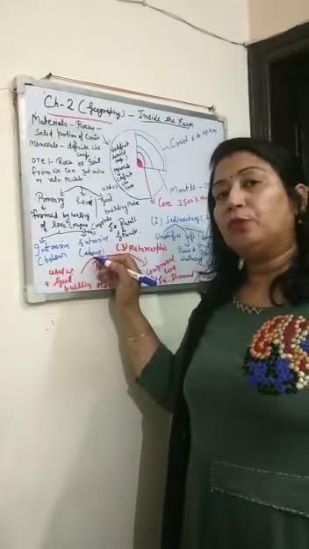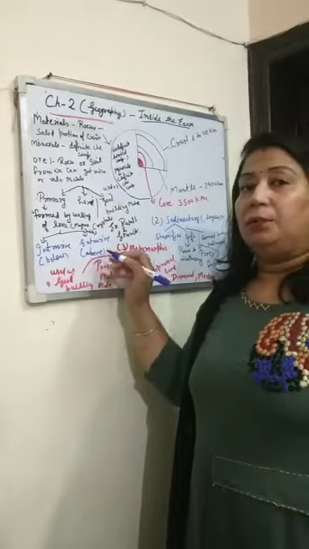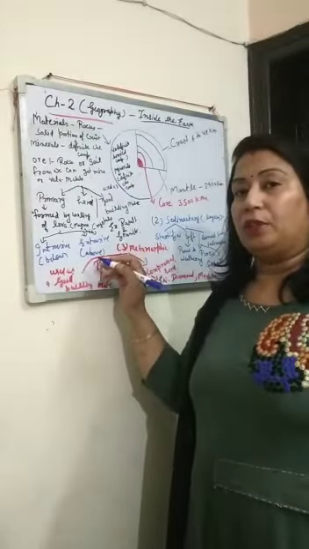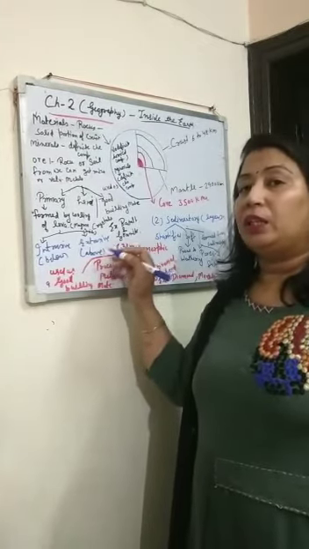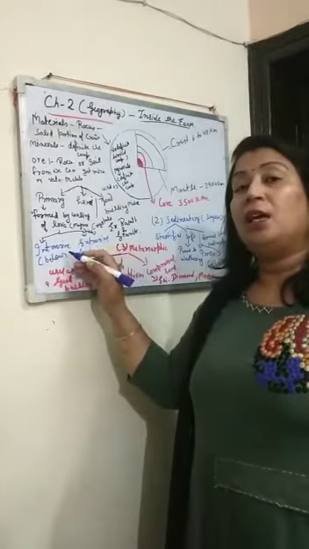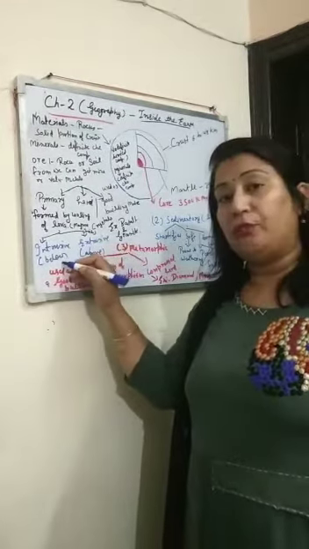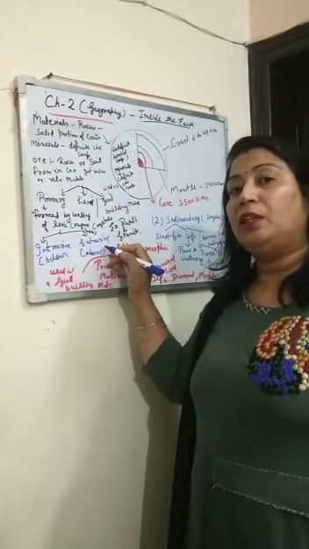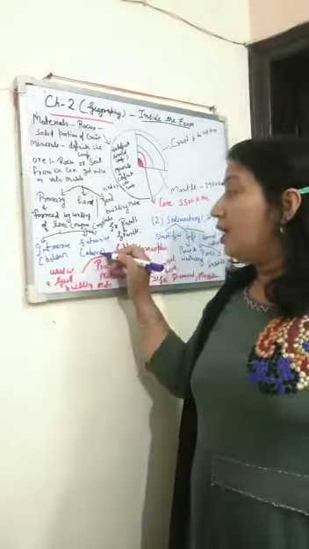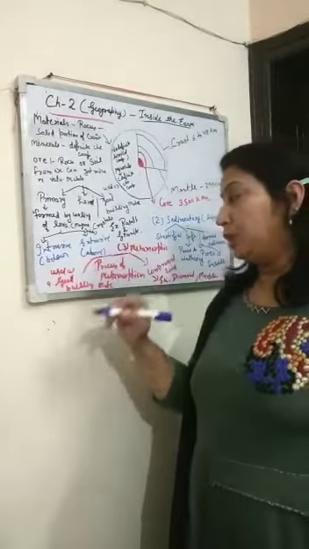Those formed from the material above the earth, means the exterior part of the earth's surface, are known as extrusive igneous rocks. Means intrusive rocks are the solidification of material inside the earth, and extrusive rocks are the solidification of material above the earth's surface.